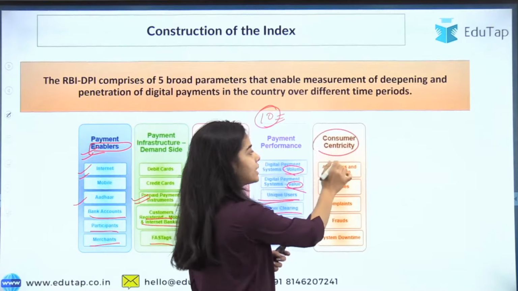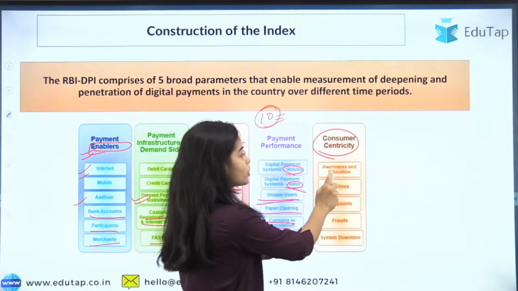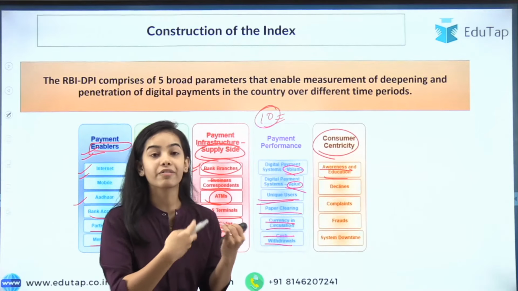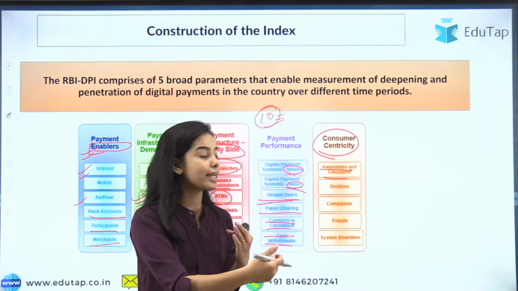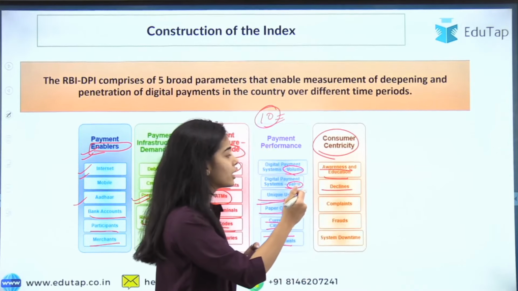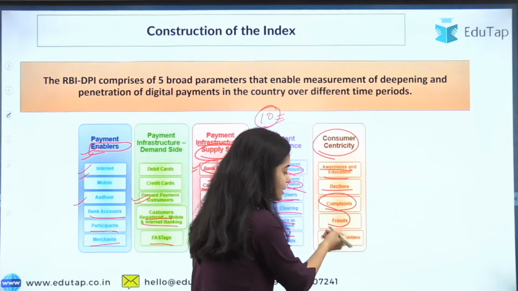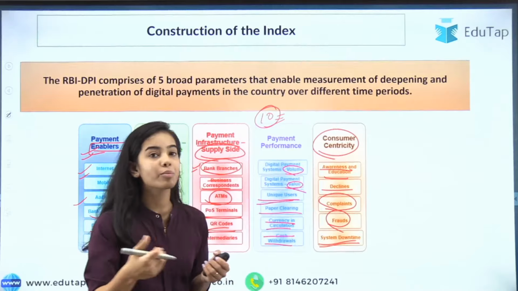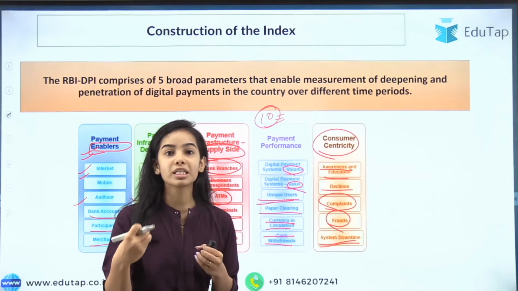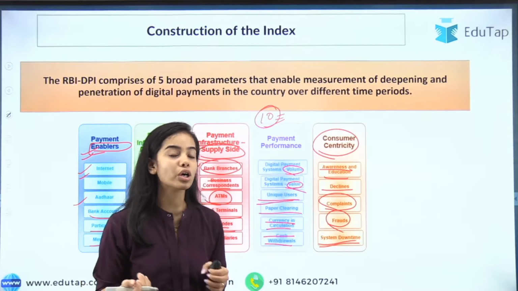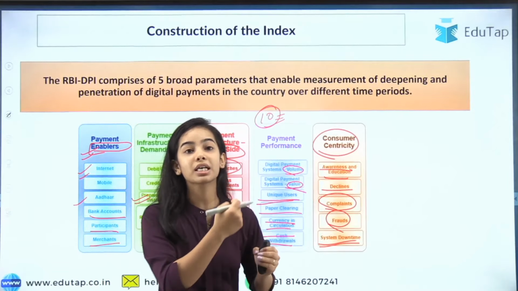Now consumer centricity, that is to protect the consumer in a way. Awareness and education should be given to the consumers, and only then will penetration happen in digital areas. We see the declines, how many complaints are coming, the frauds that are happening, the system downtime, and whether the consumer is using digital payments less. All of this is seen so that we can tell how much consumers are protected.